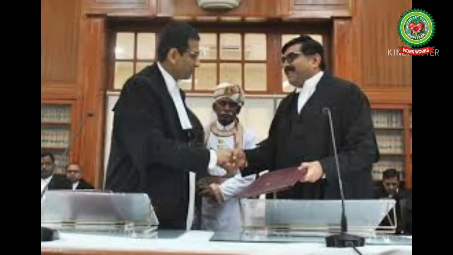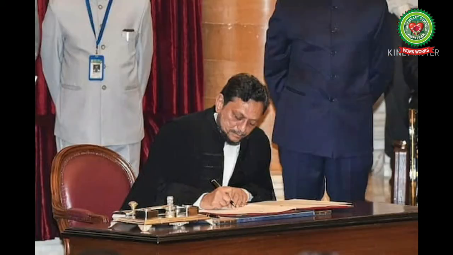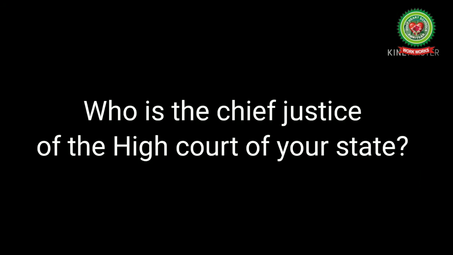Appointment of the judges of the High Court. The Chief Justice of a High Court in India is appointed by the President in consultation with the Chief Justice of the Supreme Court and the government of the state concerned. The judges of the High Court are appointed by the President after duly consulting the Chief Justice of the concerned High Court. The Governor administers the oath of office to the High Court judges.